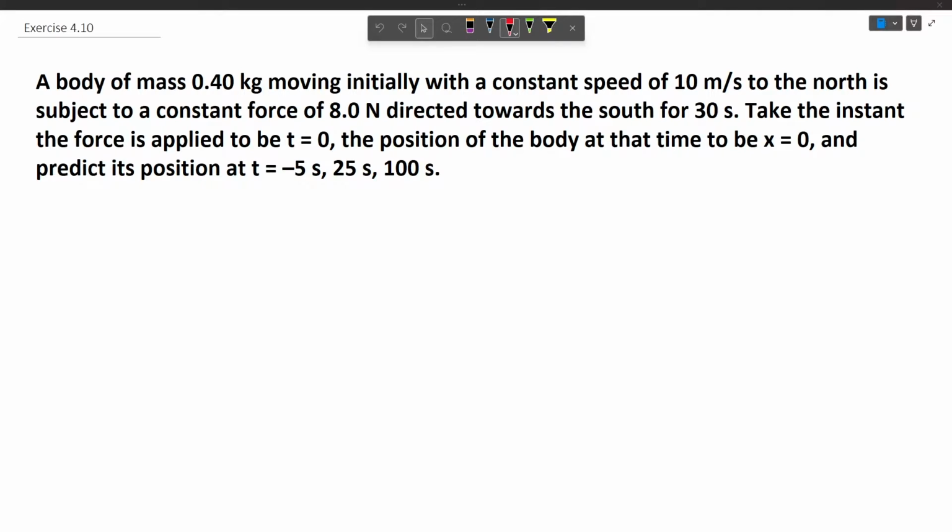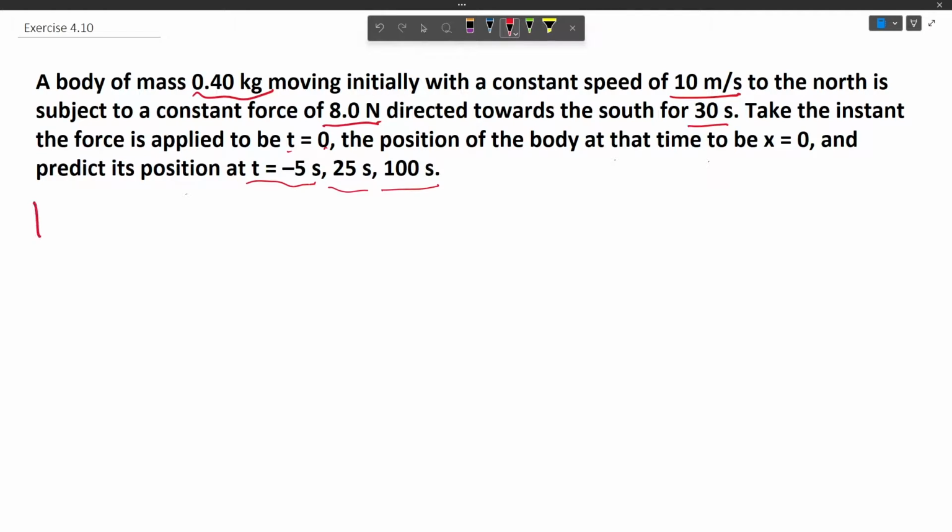The question says that a body of mass 0.40 kilogram moving initially with constant speed of 10 meter per second to the north is subjected to a constant force of 8 Newton directed towards the south for 30 seconds. Take the instant of force applied to be t equals 0, the position of body at that time to be x equals 0, and predict its position at t equals minus 5 second, 25 second and 100 second. So this question is about one-dimensional motion.